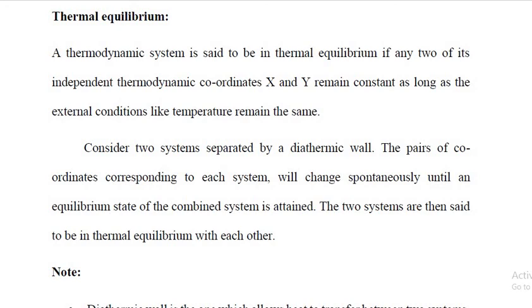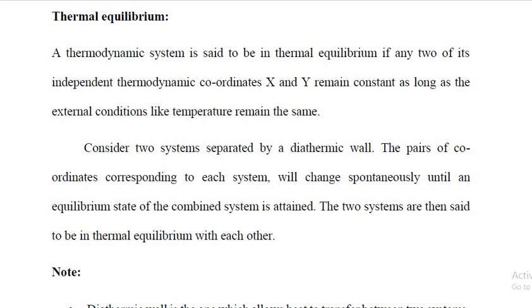That is, if any two of the independent thermodynamic coordinates X and Y, for example pressure and volume, remain constant as long as the external conditions like temperature remain the same.